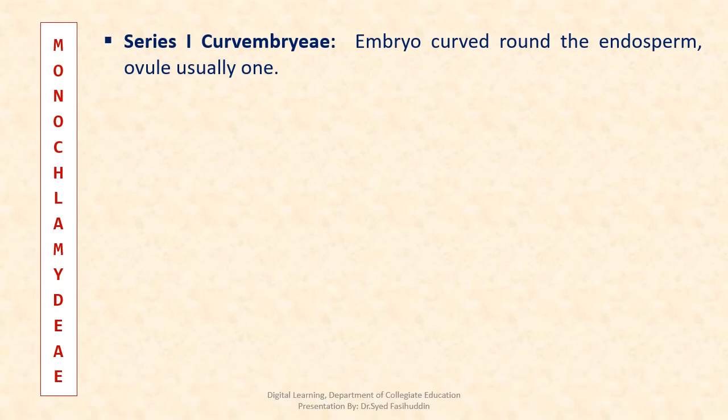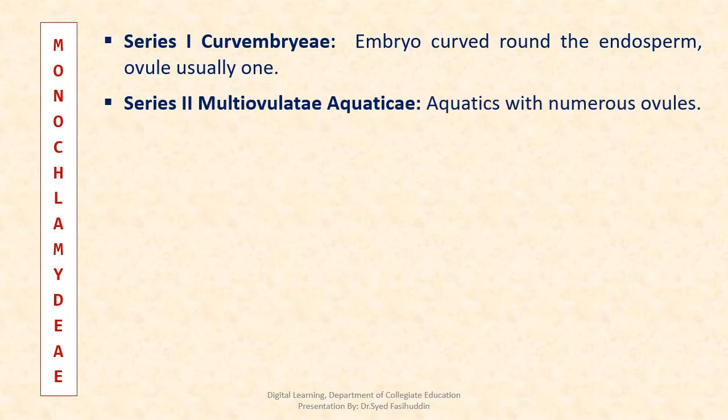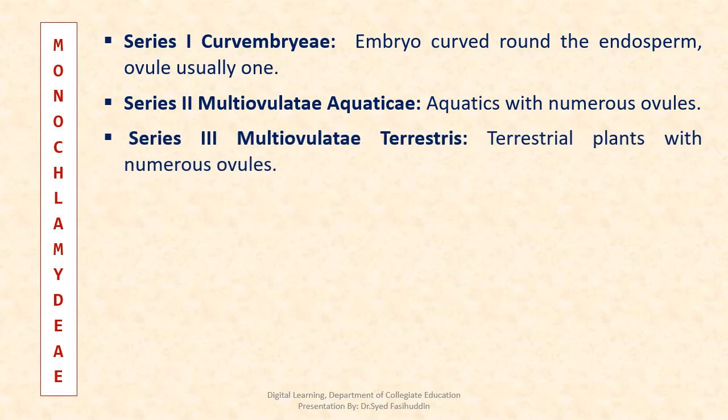In series Curvembriae, the embryo is curved around the endosperm. Ovule usually 1. In Multivalvulate aquatica, the plants are aquatic with numerous ovules. In Multivalvulate terrestris, the plants are terrestrial with numerous ovules.